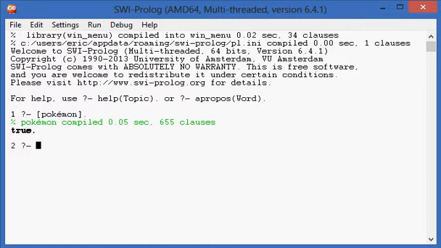Compiled 655 clauses so far. I'm still working on it. But, yeah, so, what should I show you? So let's see. I can verify that Togepi evolves into Togetic, which obviously is true. But let's see if it thinks so. It's true.